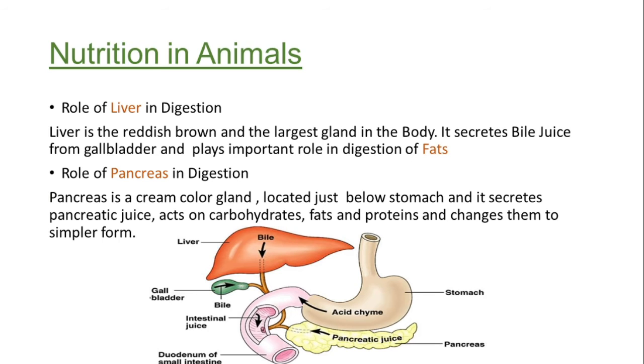What exactly is the bile juice required for? It helps in digestion of fats, because as we know, our food might contain fat, carbohydrate, minerals, many things. So the fats part is digested by the gallbladder secretion, called bile juice. Then another organ that also helps in digestion is called the pancreas. Pancreas is a cream color gland located just below the stomach, and it secretes pancreatic juice. Pancreatic juice acts on carbohydrates, fats, and proteins, and changes them to a simpler form.